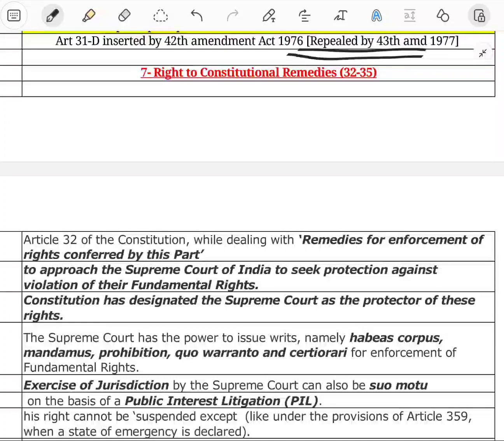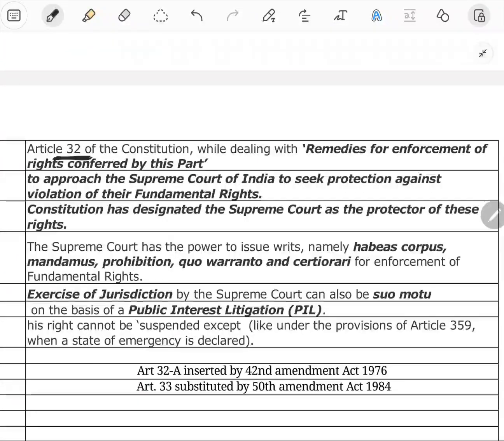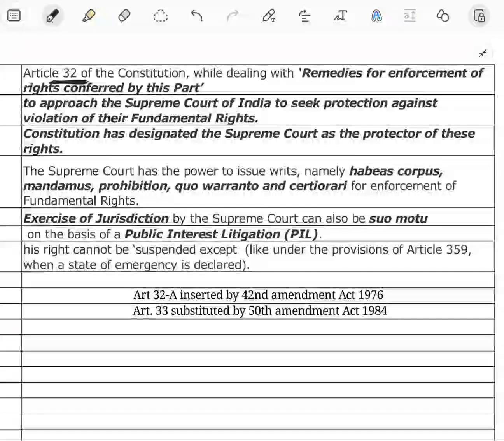So where do you go to take the remedy? You can go to the Supreme Court by Article 32, making a writ to seek the remedy of your right. Where there is a right, there is a remedy. Ubi jus ibi remedium, the Latin maxim mentions this. Dr. Babasaheb Ambedkar said that Article 32 is the heart and soul of the Constitution.